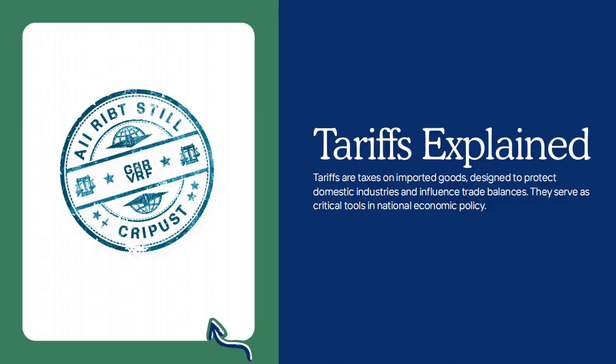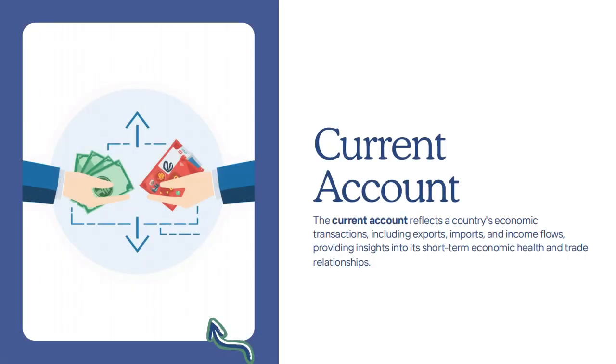Okay, so let us see current account and capital account. So current account is nothing but trade of goods and services, income like interest, salaries, and transfers like remittances.